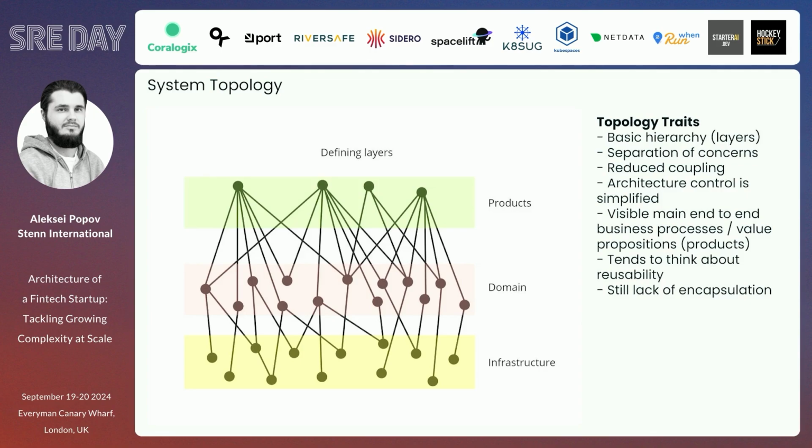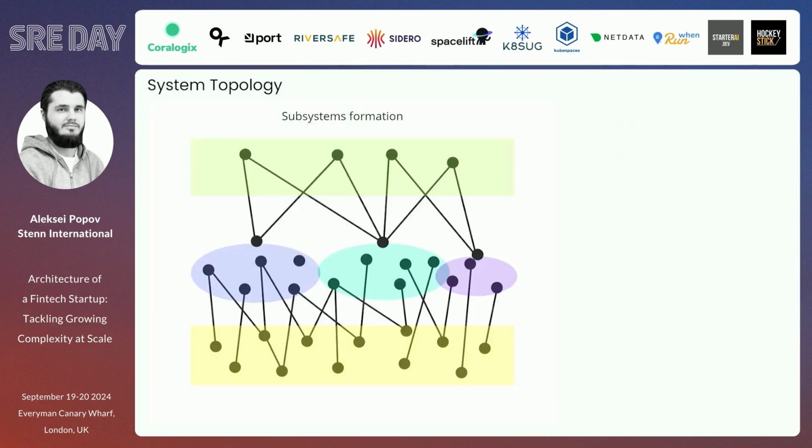Now we have a specific set of rules and policies on how to evolve it. We have visible main end-to-end processes. It tends to make us think about reusability. Maybe I can take a look at the infrastructure layer, maybe I have this service to reuse, but there's still a bit of encapsulation here. And the next thing we can apply, we can improve things a little bit.